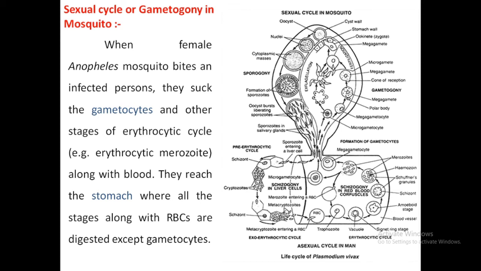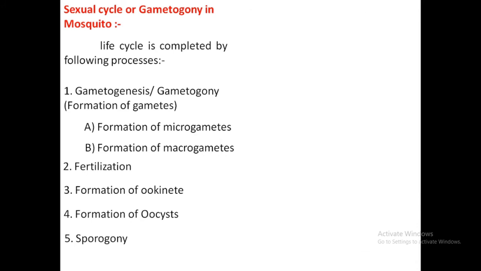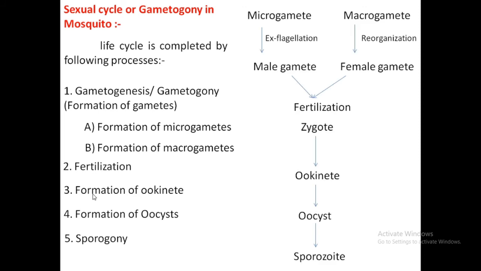Then, as we have seen in the flow chart, first is gametogenesis, the formation of microgametes and macrogametes. From the microgamete, male gametes are developed; from the macrogamete, female gametes are developed. Then fertilization occurs. After fertilization the zygote is developed. That zygote, which is rounded in shape, becomes vermiform, called the ookinete. The ookinete becomes the oocyst and sporozoites.